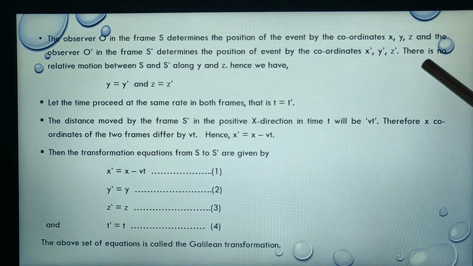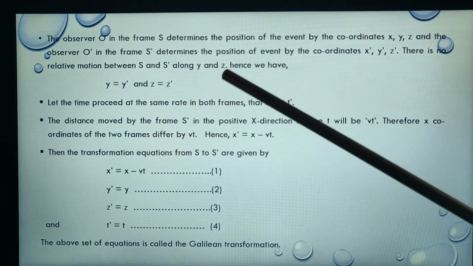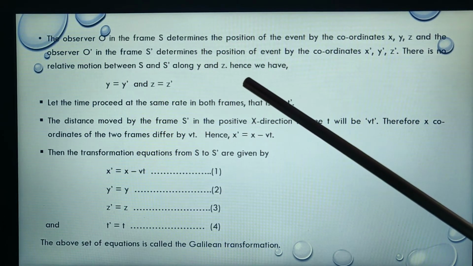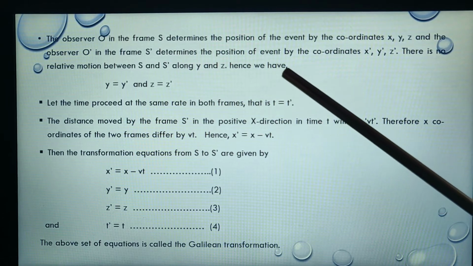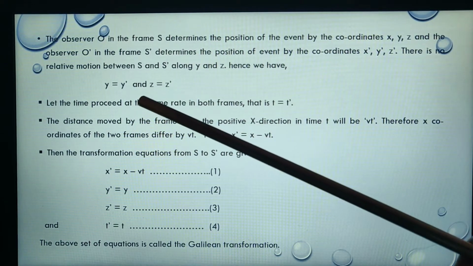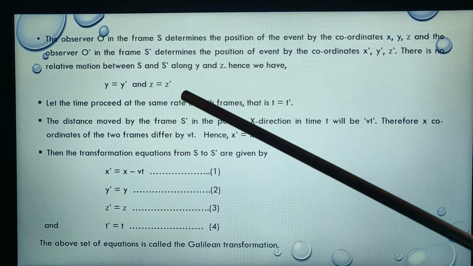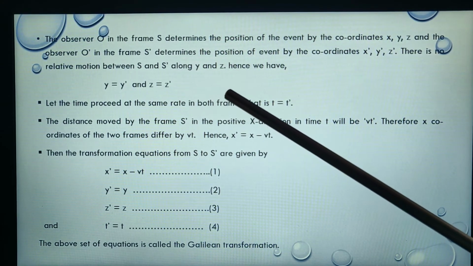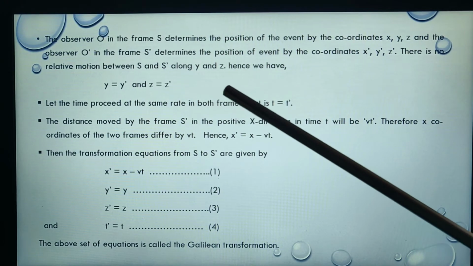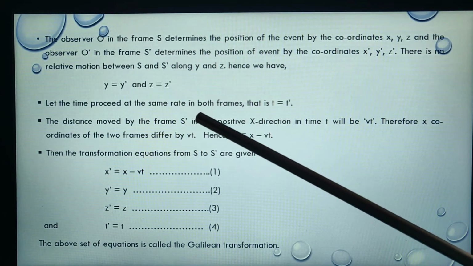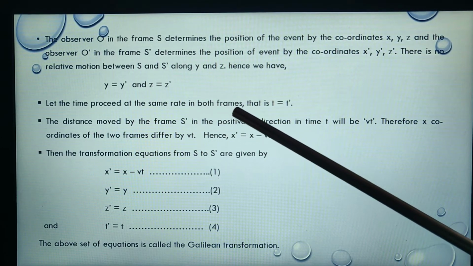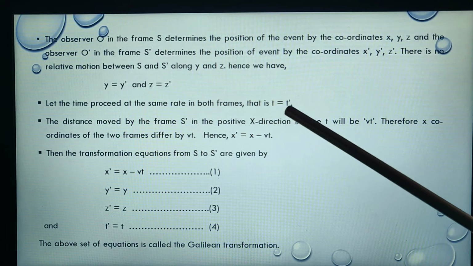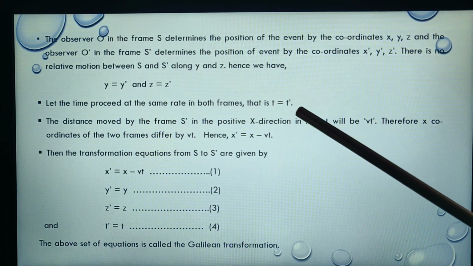There is no relative motion between S and S dash along y and z. Hence we have y equal to y dash and z equal to z dash. These are also called the primed coordinates. Let time proceed at the same rate in both frames, that is t equal to t prime.